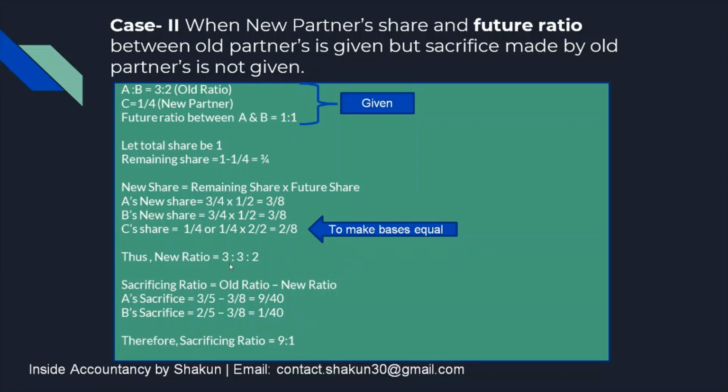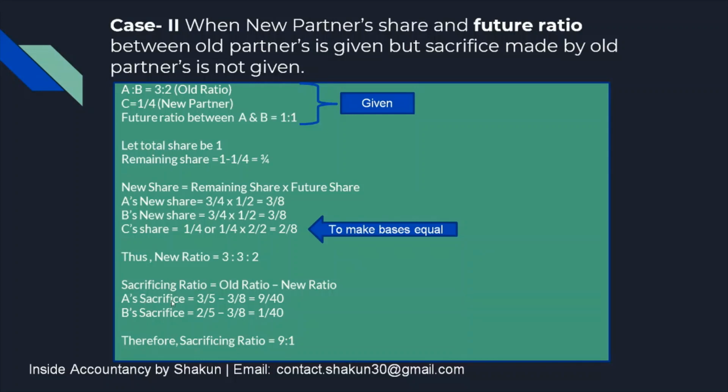Now the other thing was, we have calculated the new ratio, we need to calculate the sacrificing ratio. The old ratio was obviously greater, because of the new partner they have to sacrifice. So old ratio minus new ratio will be equal to the sacrificing ratio.